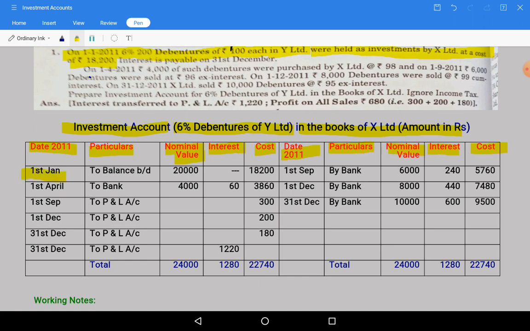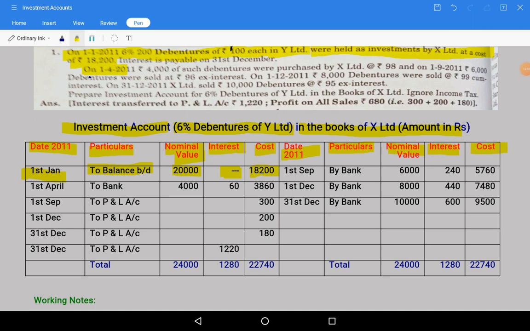Date column, 1st January 2011. To balance, as these are opening balance already held, to balance brought down, that is 200 into 100, 20,000. Interest we will not get any interest, since the interest due date is on 31st December and books of accounts are closing on 31st December. So whatever interest was there for 2010 was already paid, so nothing is due for that period. Similarly, cost is given 18,200, so we have taken 18,200. Okay, one thing is over.